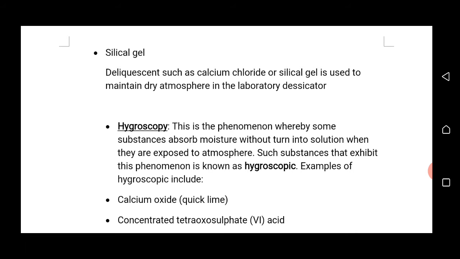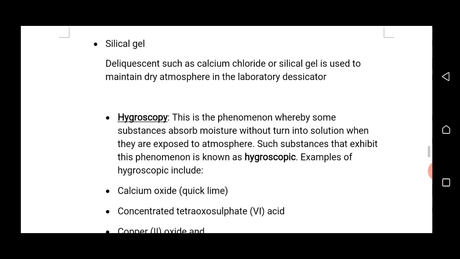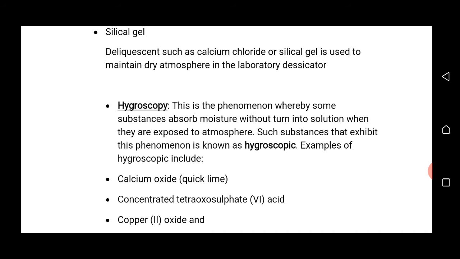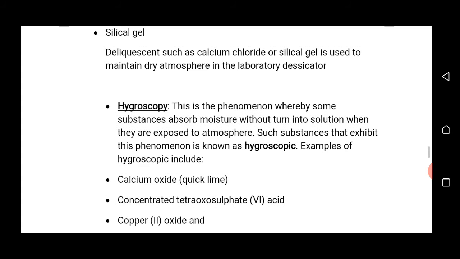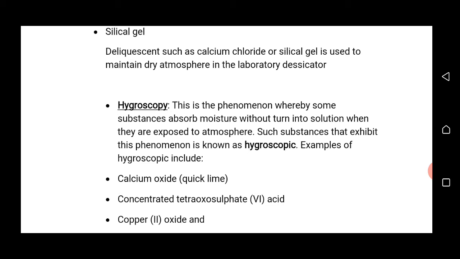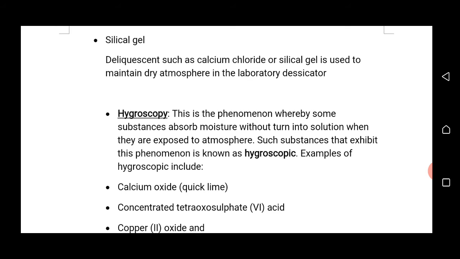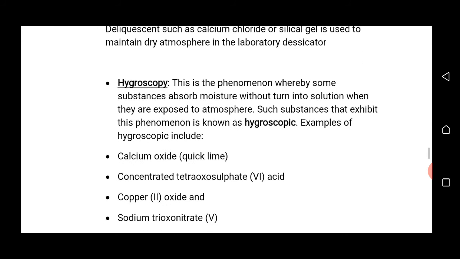Deliquescent substances such as calcium chloride or silica gel are used to maintain a dry atmosphere in the laboratory. That is, silica gel or calcium chloride can be used as a drying agent for drying many gases in the laboratory.